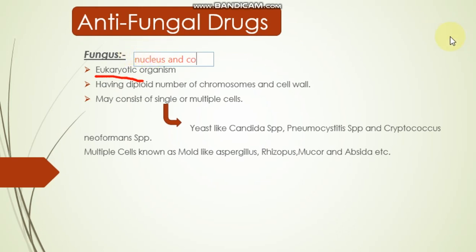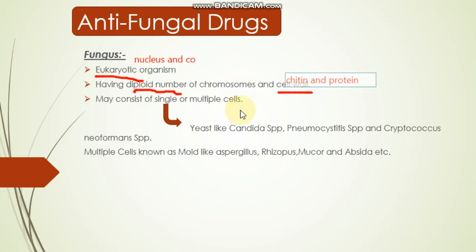So fungus is a eukaryotic organism having a diploid number of chromosomes and a cell wall. Fungus has a full number, or actual number, of chromosomes, and a cell wall made of protein and chitin. A fungus may exist as a single cell or as multiple cells.